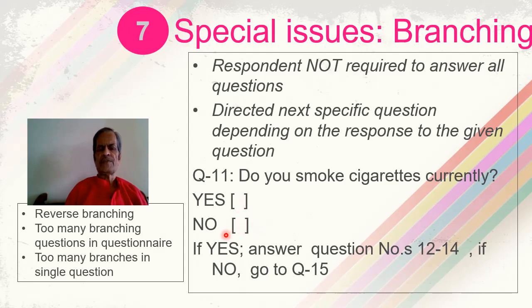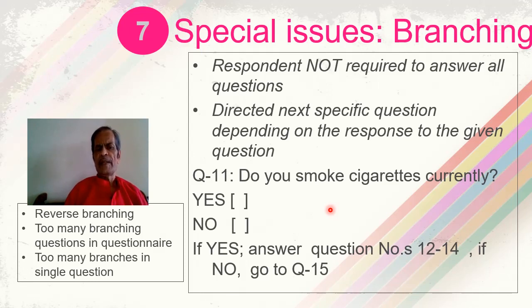If the answer is yes, then the person is directed to question numbers 12 and 14. And if the answer is no, the person is directed to question number 15. So if the answer is no, then the respondent is not required to answer question number 12 and 14 at all. And this is called branching. And this is a special issue in the questionnaire, that is having the branching.